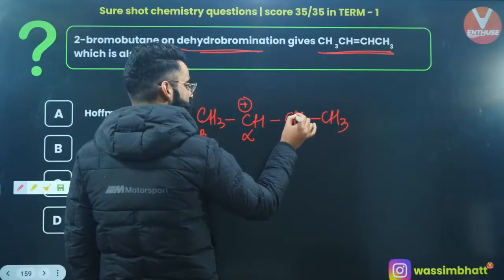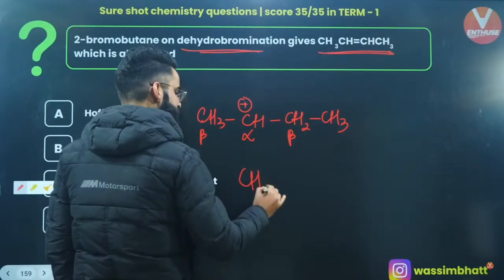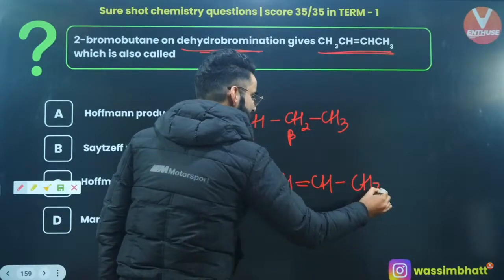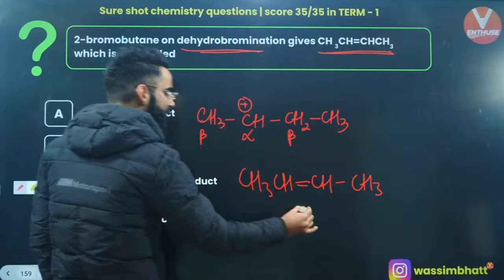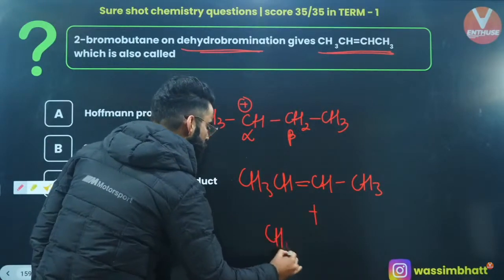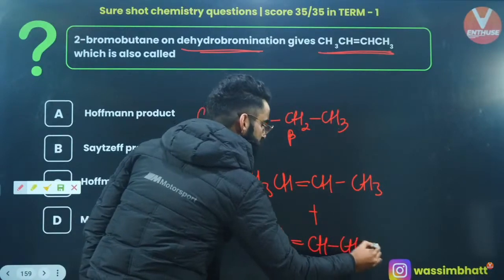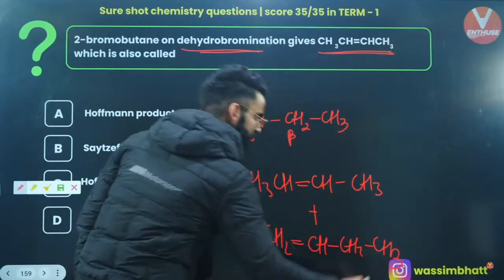If you are taking H positive out of this beta carbon, the product is going to be CH3, CH double bond, CH single bond CH3. And if you are taking H positive out from this carbon, the product is going to be CH2, there will be a double bond over here at this position, CH, CH2, CH3. These are the two products which you'll be getting.